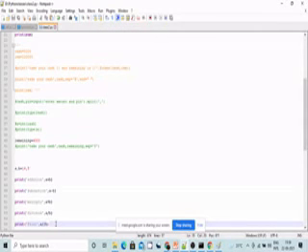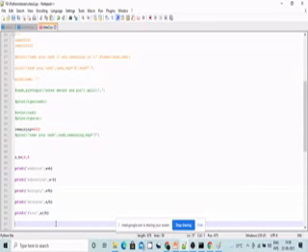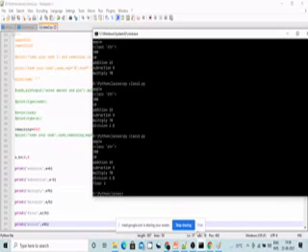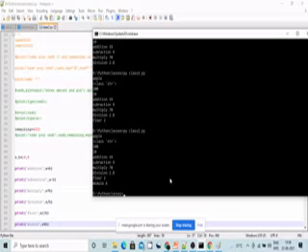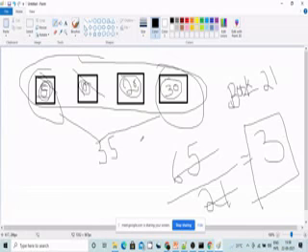Now you have power and modulo. Modulo means 14 modulo 5. What will it give us? Modulo will give us the remainder as the output. What exactly is this remainder? Let me explain it here.